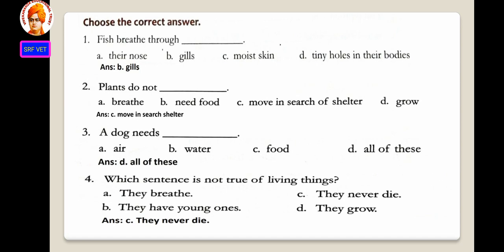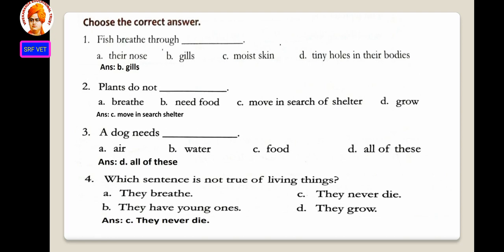Plants do not move in search of shelter. Third one, a dog needs dash. A. Air. B. Water. C. Food. D. All of these. The answer is D, all of these. A dog needs air, water, food.